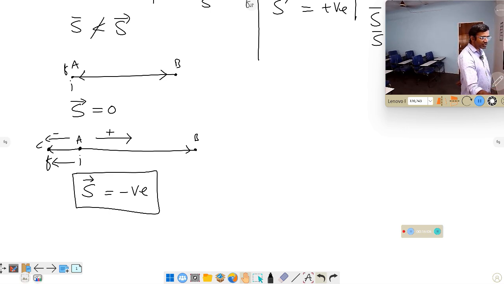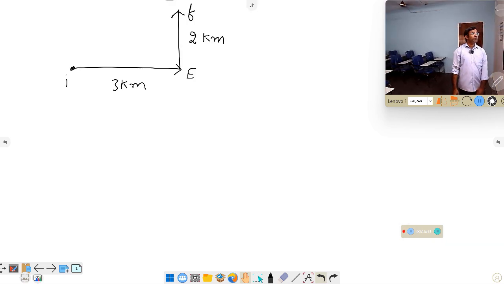Now I will discuss one model problem. Take an example problem. A person started from an initial position. He walked towards the east direction by 3 kilometers. After that he turned towards north and reached the final position by traveling 2 kilometers.